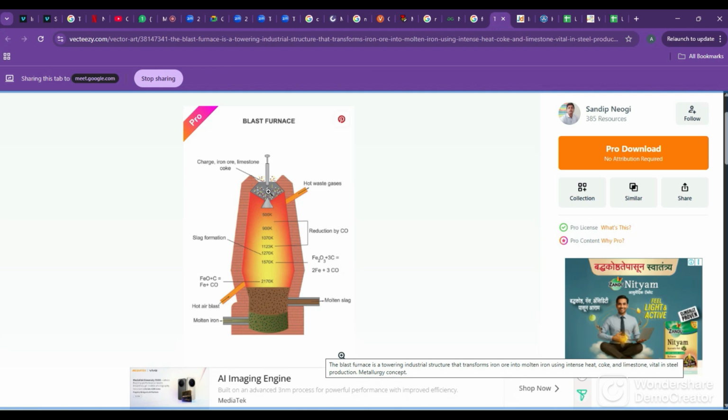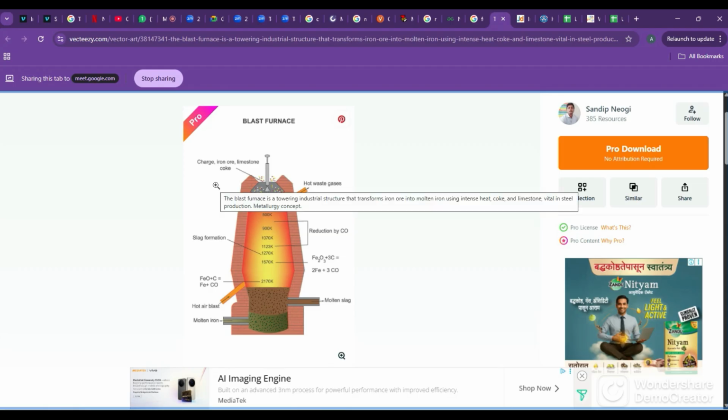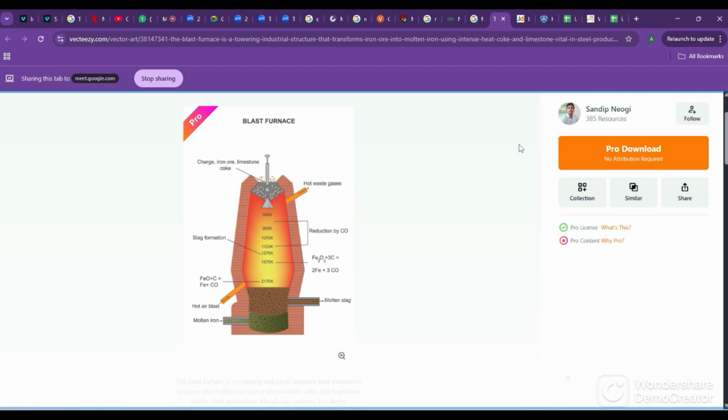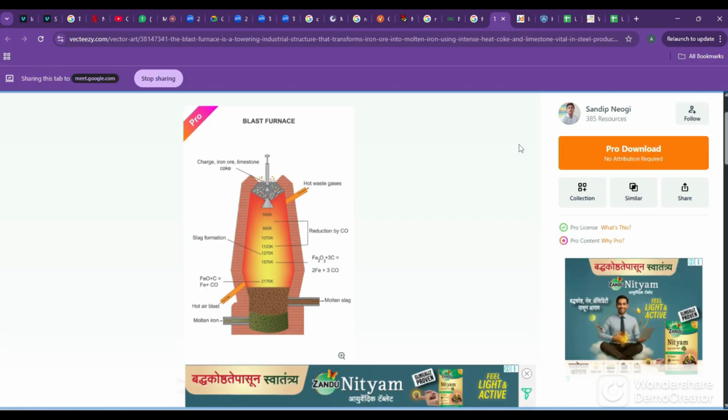At the top we put the charge: iron ore, limestone, coke. Charge is the fuel required so that it will start burning. That coke is our reducing agent here. For reducing, we need coke, the purest form of carbon.